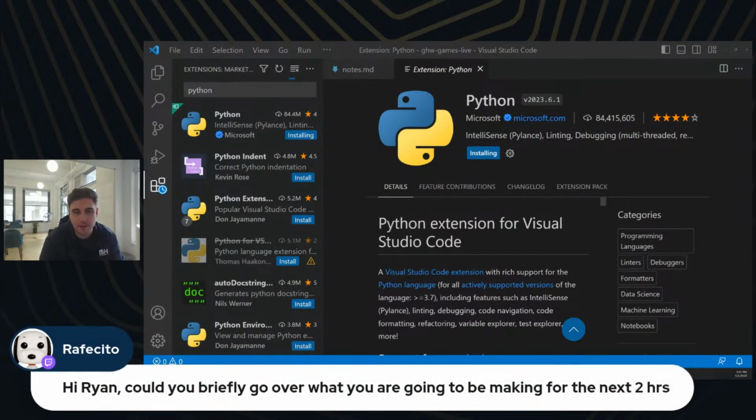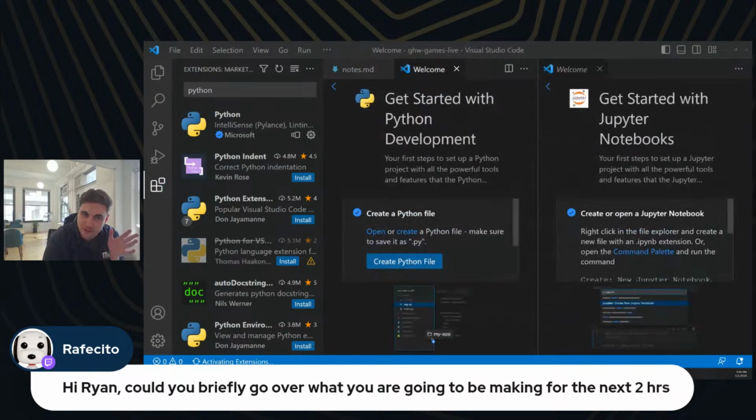Yeah, someone asking what I'm going to be making. I'm going to be making a web app using Python and Flask. I'm going to use a bunch of other tools as well. I'm going to register a GoDaddy Registry domain name. I'm going to use GitHub Actions for deploying this. I'm going to use Azure for hosting. I'm going to check out Auth0 and MongoDB, hopefully. So lots of different tools and things like that.